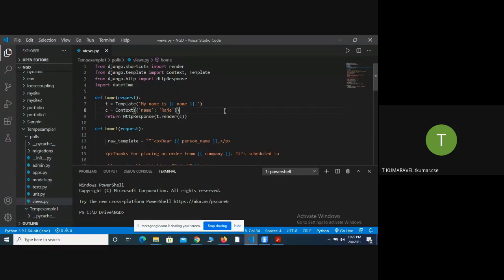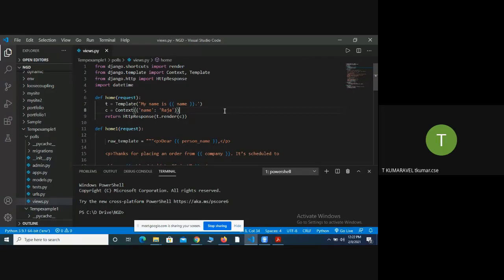I create one template object and store it in a variable. Next I create the dictionary. Remember one thing: whenever you pass any argument to the template class, the variable should appear in dictionary format, that is, key-value pairs, key followed by value.